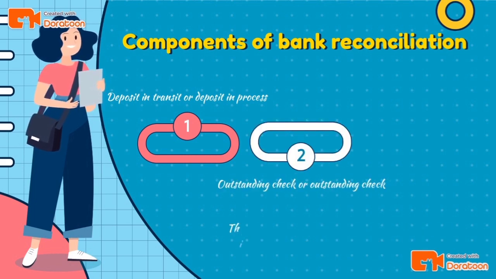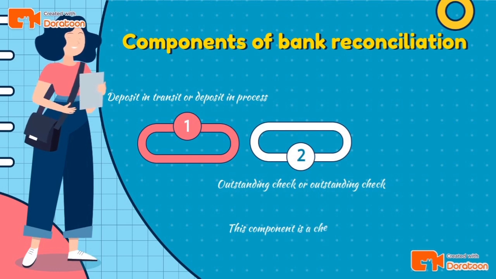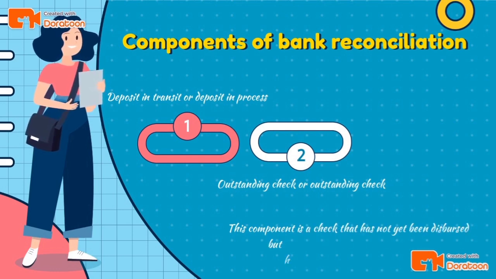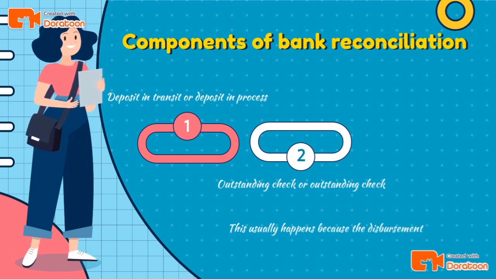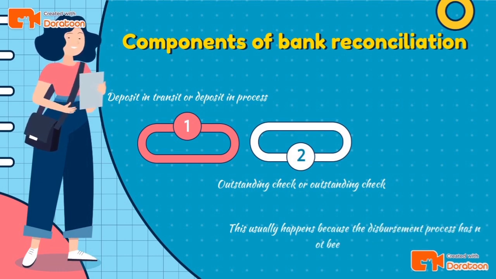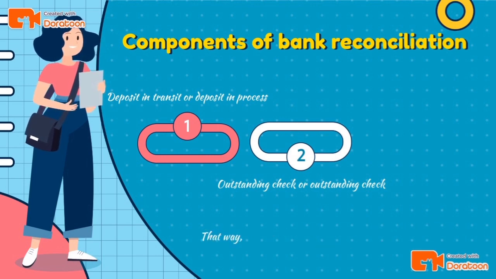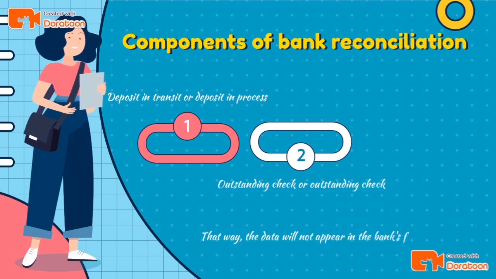2. Outstanding check. This component is a check that has not yet been disbursed but has been recorded by the company. This usually happens because the disbursement process has not been completed. That way, the data will not appear in the bank financial report.